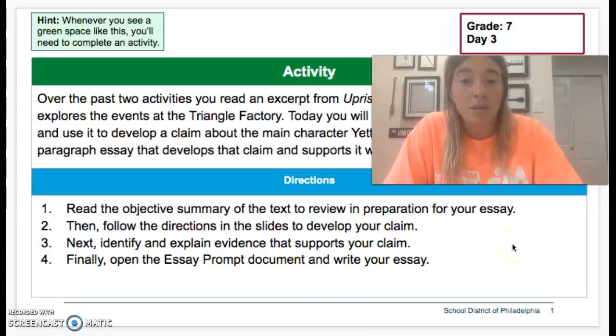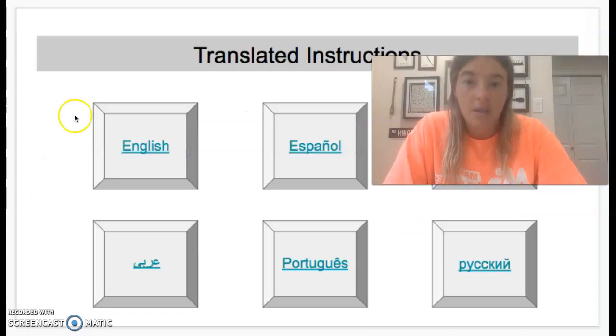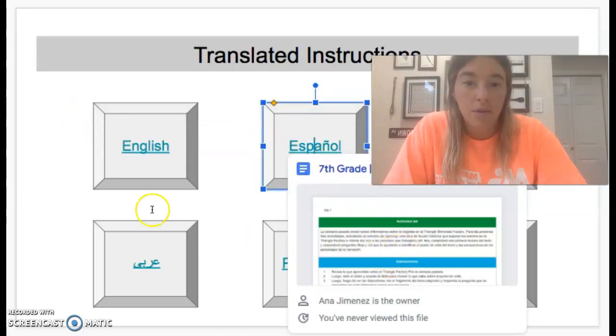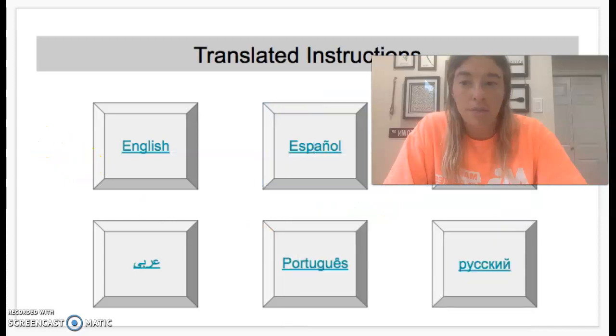Read the objective summary of the text to review in preparation for your essay. Then follow the directions in the slides to develop your claim. Next, identify and explain evidence that supports your claim, and then finally open the essay prompt document and write your essay. If you need translated directions, they're right here. Click the link, it pops right up, and there are your directions in whatever language you need.